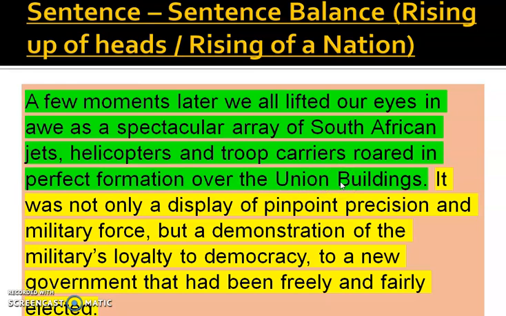That means respecting their liberation. And then the next sentence within that paragraph points out the demonstration of the military's loyalty towards them. That is again equality. There's a lot of depth in this particular paragraph; both the sentences need to be understood, and only then can the balance be understood perfectly.